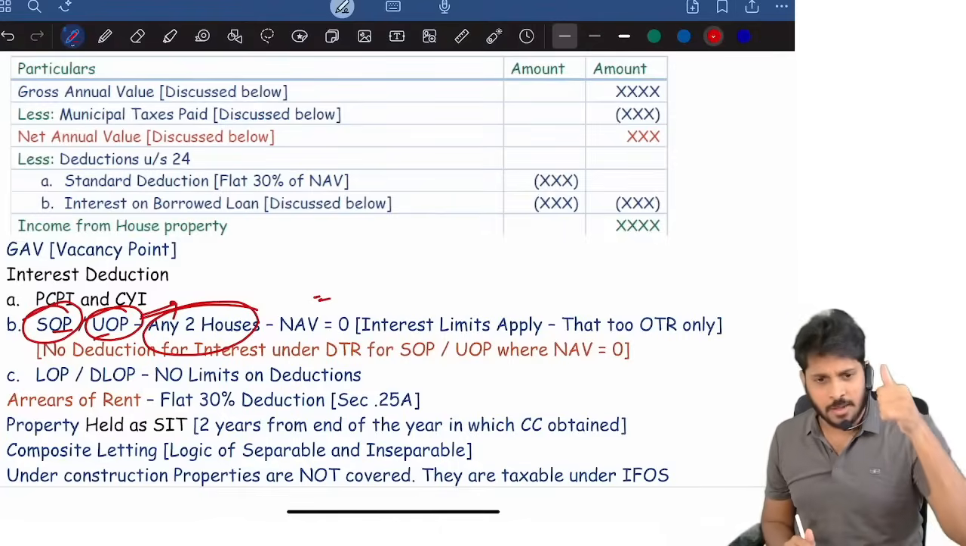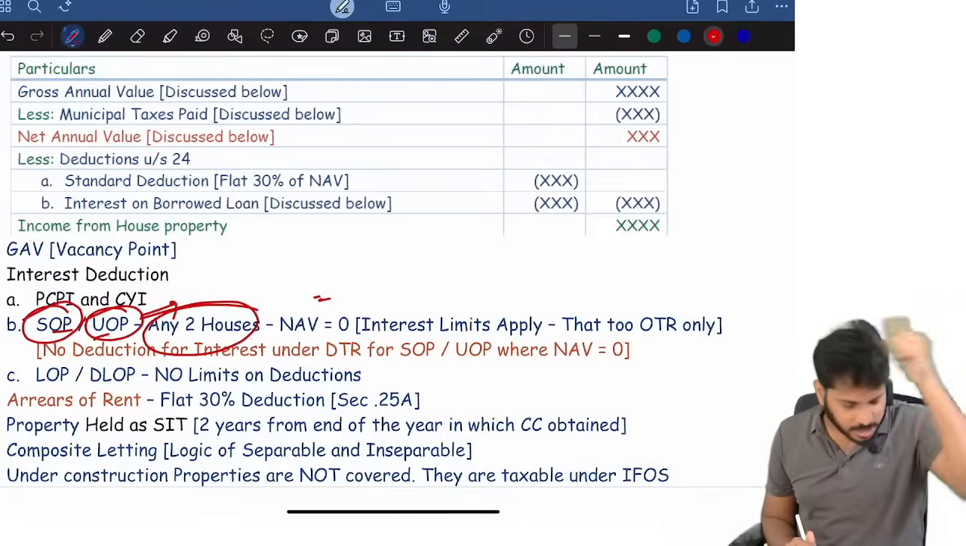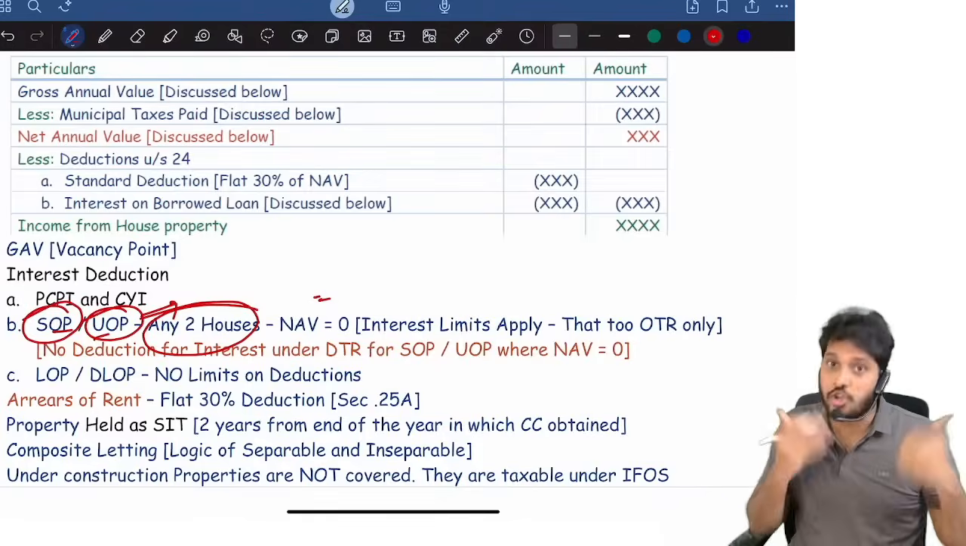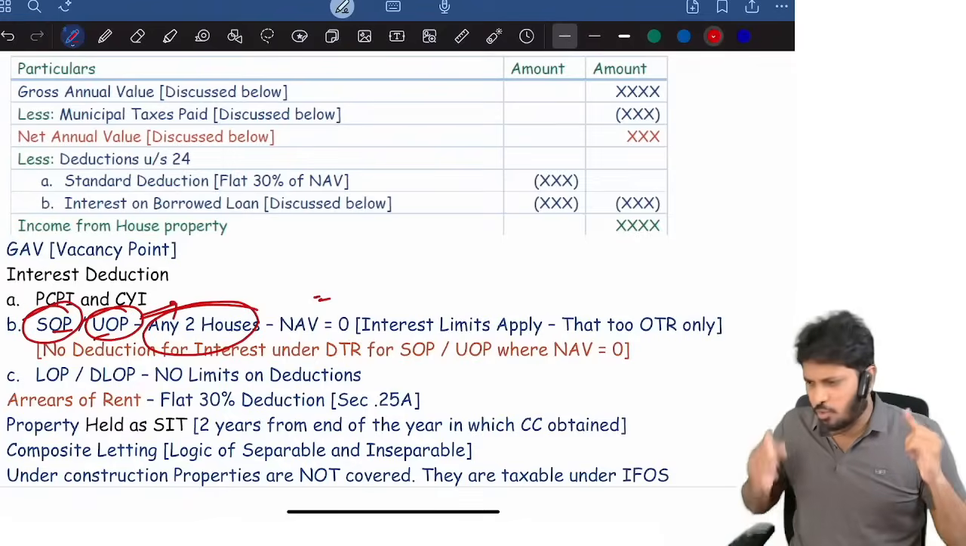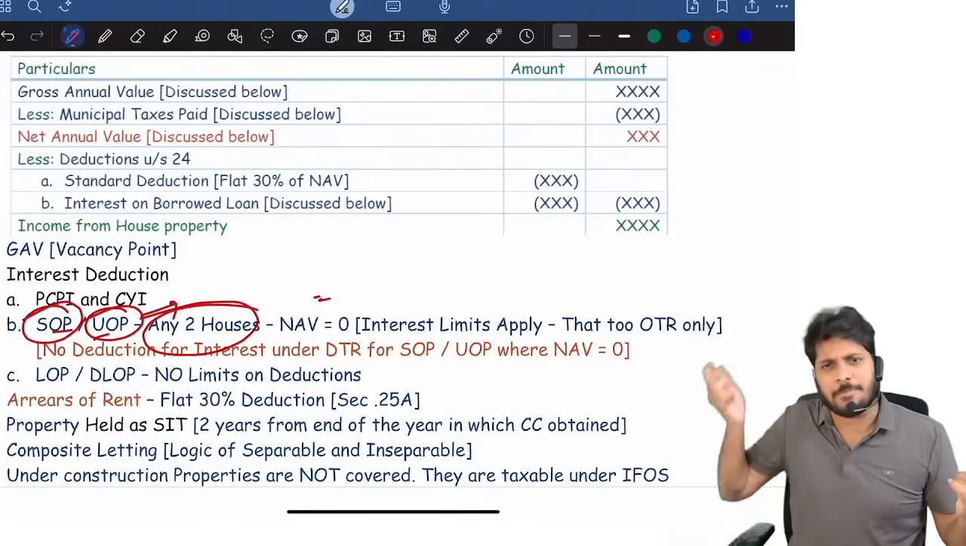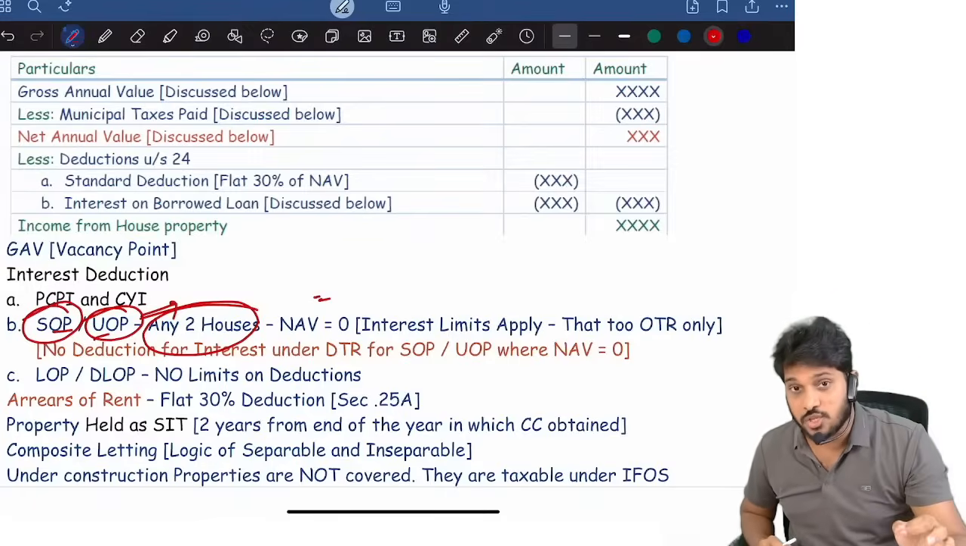What are two conditions? The property is fully empty. It is not at all rented, or it is self-occupied, means not at all rented, and I'm not getting any benefit from that property, only that I'm staying. That's it. Me or my parents, some of us are staying, no benefit at all. Then only NAV is equal to 0 can be claimed.